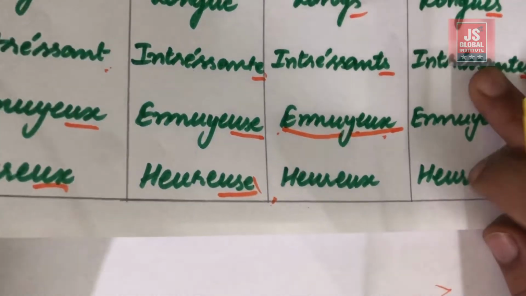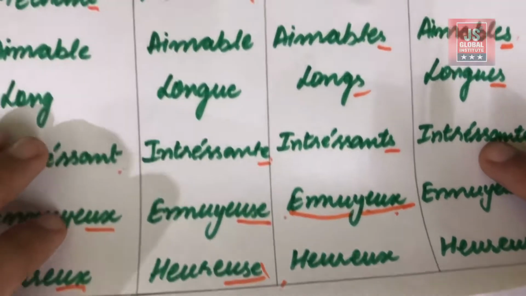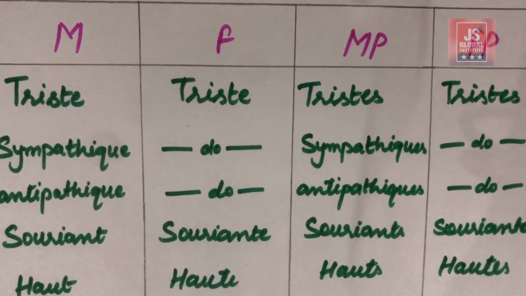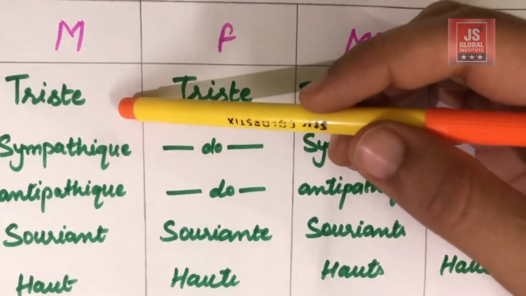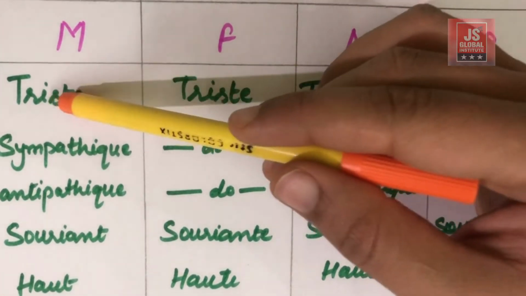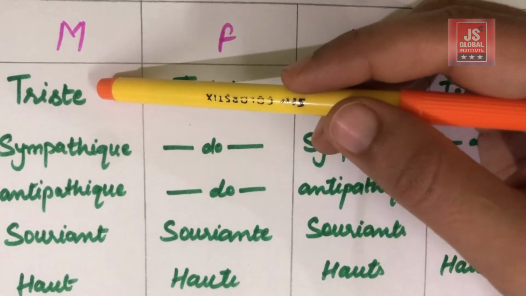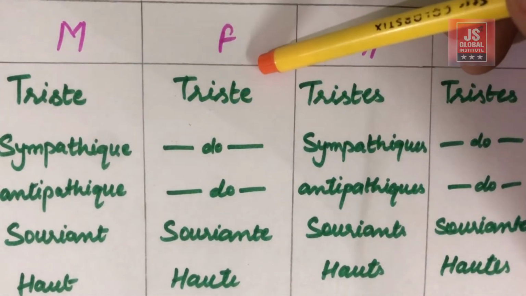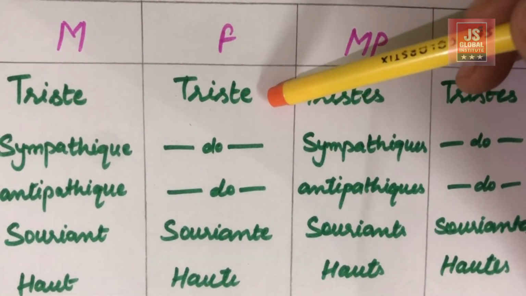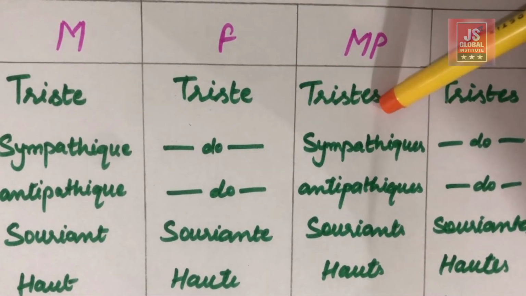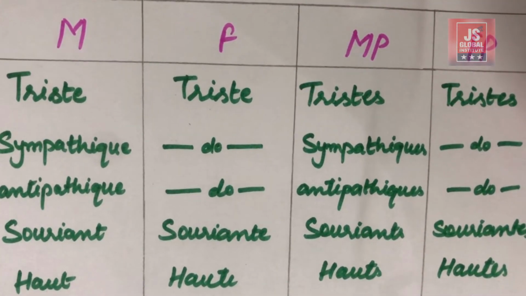Okay, so now we are going to move towards the other adjectives that are left. So students, the next adjective over here is triste. Triste means sad, okay, which is opposite to that of heureux, and for feminine no change is observed, okay, and for masculine plural an extra S is added, same is the case with the feminine plural.